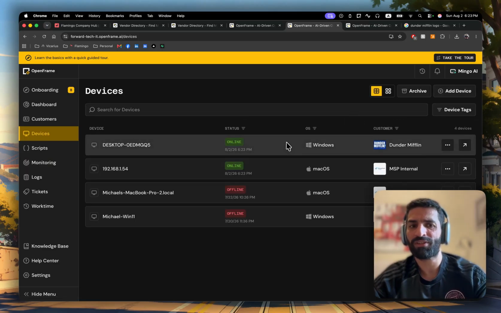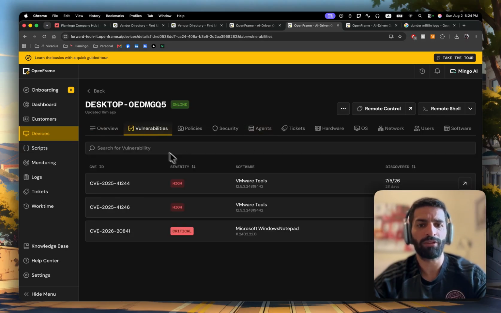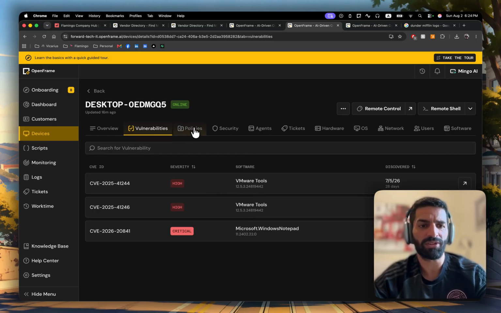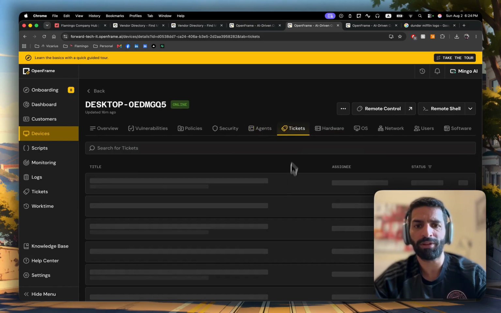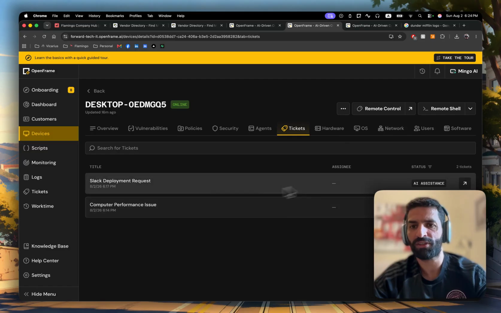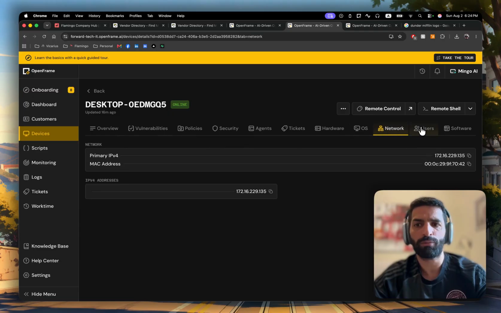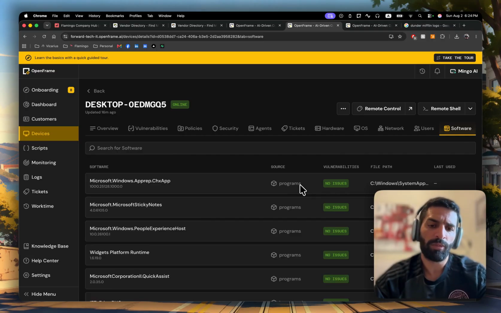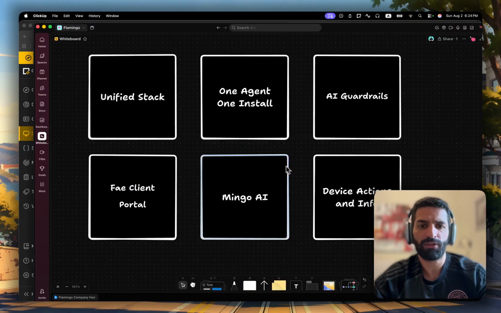One last thing that we didn't cover is the old school RMM stuff. So vulnerabilities, if you remember before, we didn't have them because the fleet was still processing. Policies we didn't create, but you have your security, you have the agents that we deployed, you have the tickets that are associated with this device. These are the 2 tickets we created throughout the sessions. The hardware, this is VMware, network, user, software. So all of it is available here, and obviously it's also queryable by Mingo AI. Let me see if I covered everything necessary here. Yeah, I think we did.